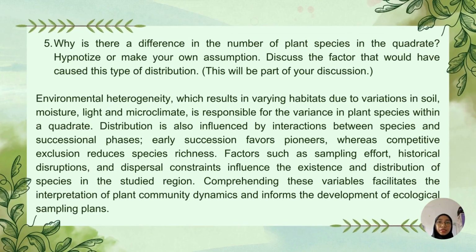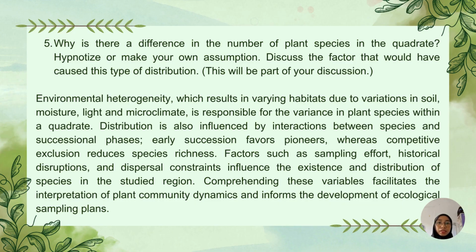For the last question, why is there a difference in the number of plant species in the quadrant? Hypothesize or make your own assumption. Discuss the factors that will have caused this type of distribution. Environmental heterogeneity, which results in varying habitats due to variation in soil, moisture, light, and microclimate, is responsible for the variance in plant species within a quadrant.